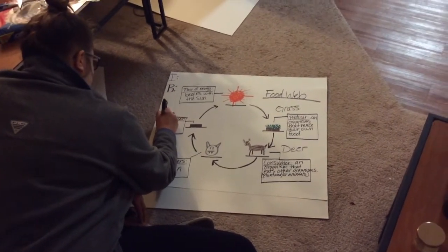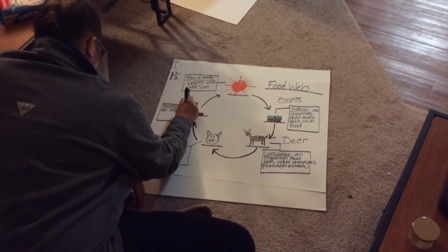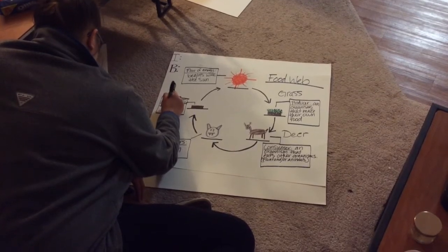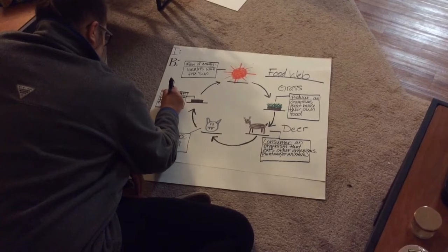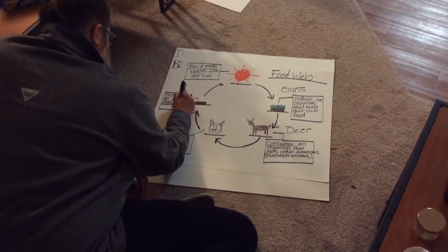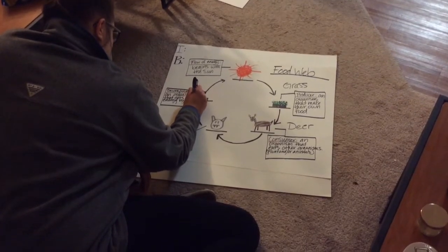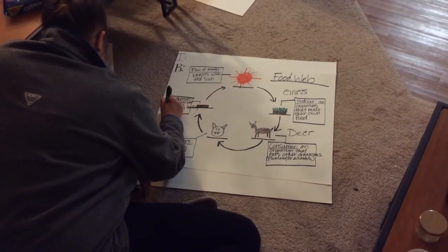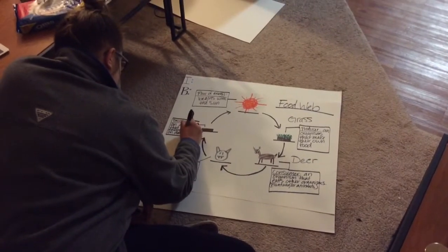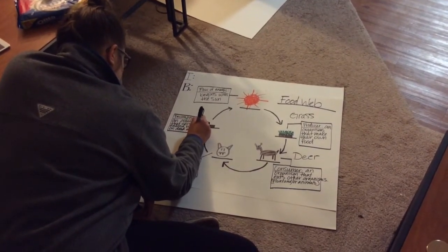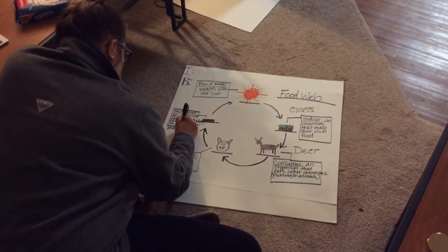Our decomposer is an organism that gets its energy by feeding on dead material and waste.